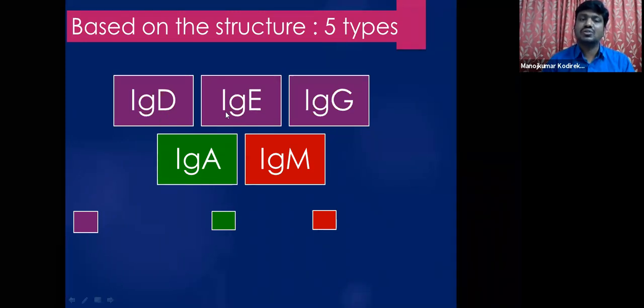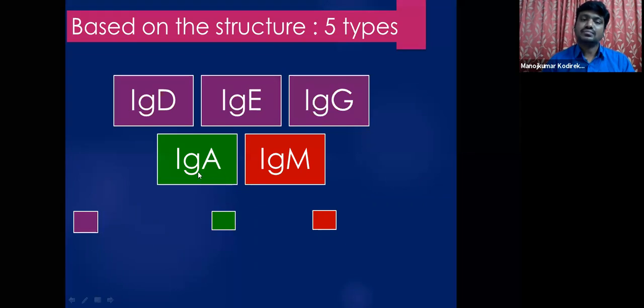Similarly, Ig stands for immunoglobulin, and E stands for the type of heavy chain it contains. As it contains a different heavy chain, it is named IgE. Again, Ig is immunoglobulin, and G indicates a different kind of heavy chain from these two, so this is named IgG.